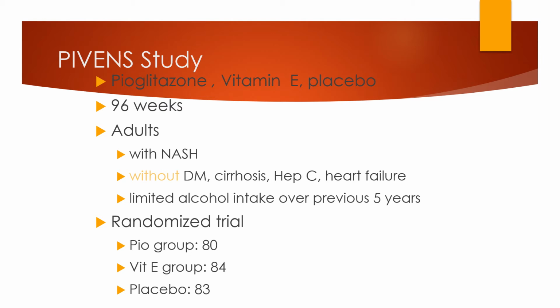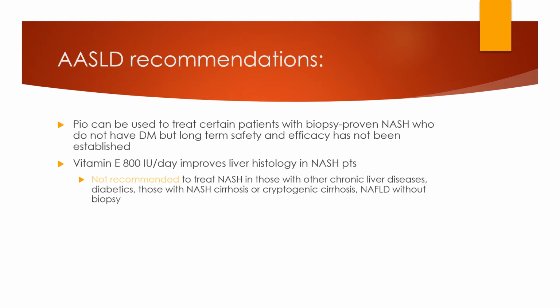So, the PIVENS study shows pioglitazone, vitamin E, and placebo over 96 weeks in adults with NASH without diabetes mellitus, cirrhosis, hepatitis C, and heart failure, with limited alcohol intake, a randomized trial over the period of 5 years. Recommendation is pioglitazone can be used to treat certain patients with biopsy-proven NASH who do not have diabetes mellitus.